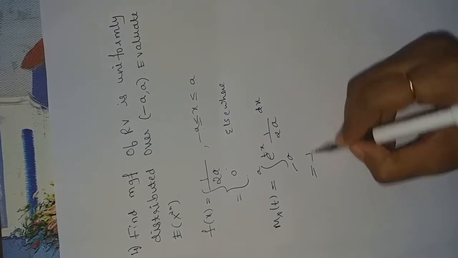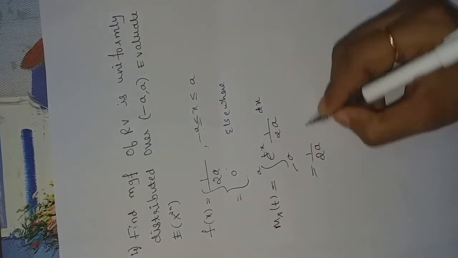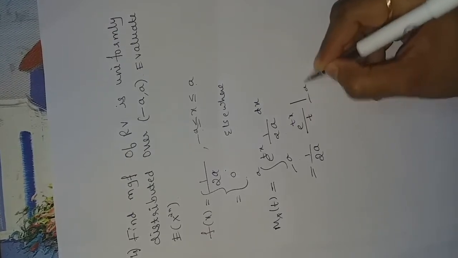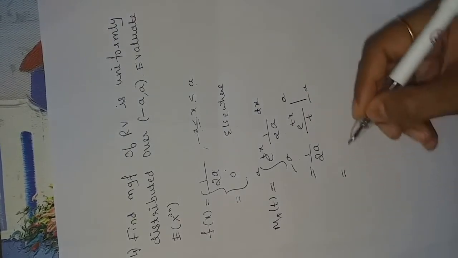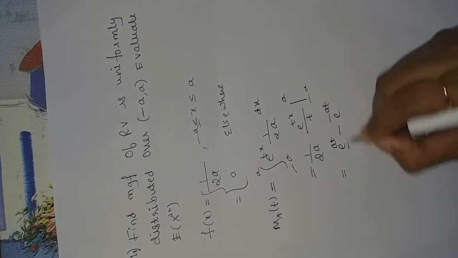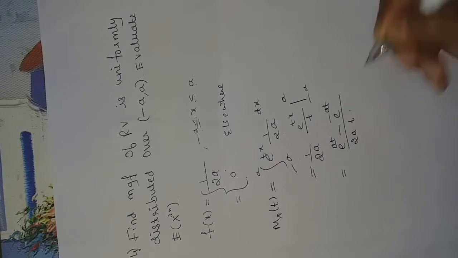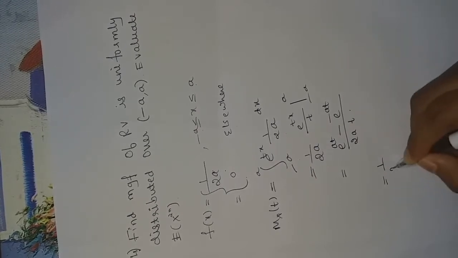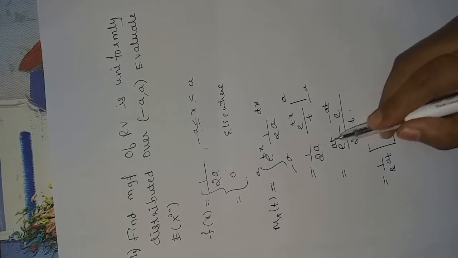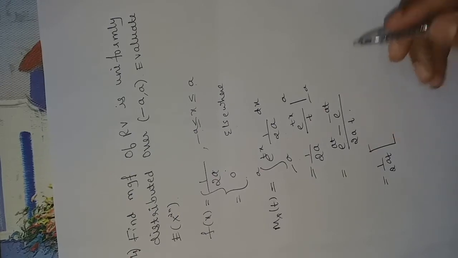1 upon 2a is a constant. Integration of e power tx is e power tx divided by t. The limit is minus a to a. On applying the limit, we get e power at minus e power minus at upon 2at. Then we will use a series expansion of e power at and e power minus at.